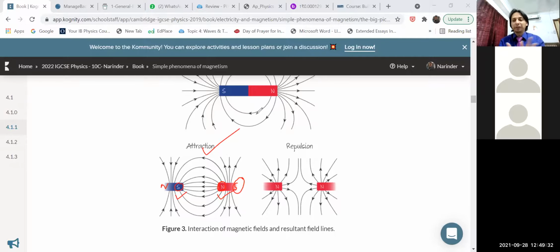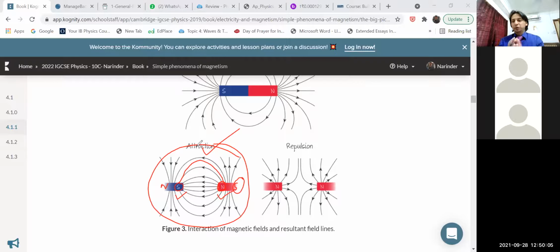How will you plot the magnetic field lines? This will be the pattern: again, the magnetic field lines go from north to south. You have to follow that. Even this activity you can do at your home, children. You need magnets and a magnetic compass, and with a paper and pencil you can plot that kind of diagram.